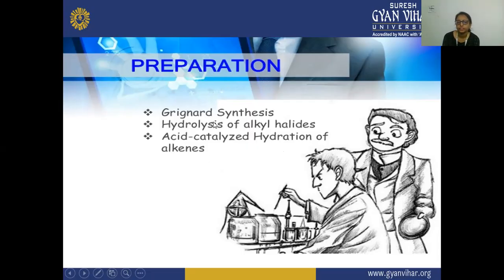In your Grignard synthesis, we are treating a reactant with the Grignard reagent. Grignard reagent is your RMgX, that is your alkyl magnesium halide. And firstly, this alkyl magnesium halide is formed. After that, this Grignard reagent is treated with the reactant, and there is a product formed, which is your alcohol.